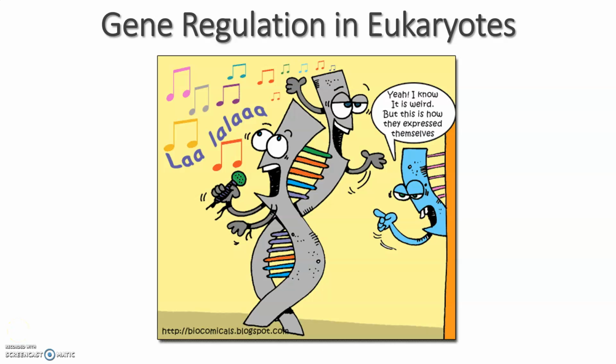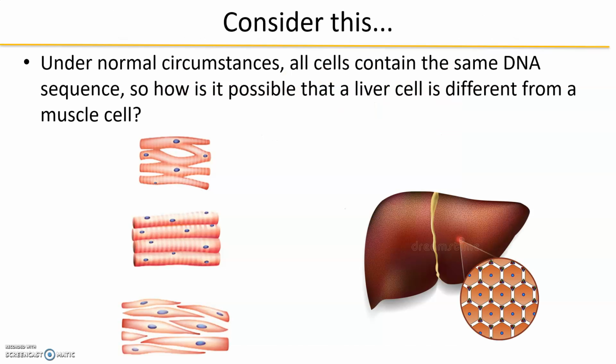So similar to prokaryotes, eukaryotes also have to regulate their gene expression. But it's going to be a little more complicated, okay? So in prokaryotes, the big thing is operons and usually two levels to control them. Here we have a lot of different factors to consider.